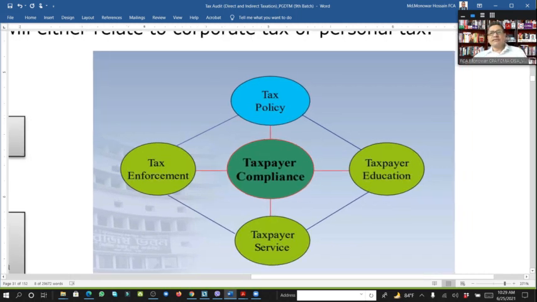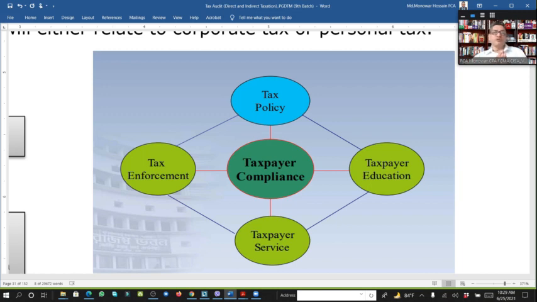And the taxpayer compliance framework, if we see here, is about taxpayer compliance. For complying taxpayers, we have the tax policy, we have the law, rules, regulation, and we have to educate them. And if we get proper education of the tax, then we will get proper service from the tax authority.